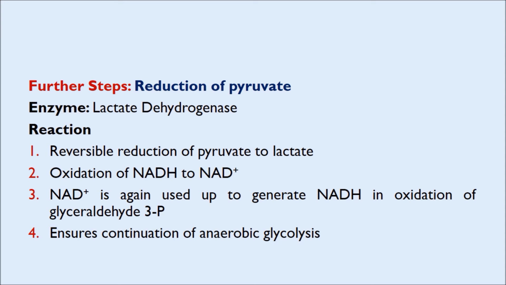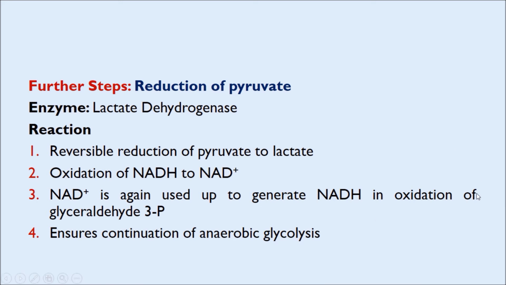Now, once NADH is oxidized to NAD+ along with the reduction of pyruvate to lactate, the NAD+ will again be utilized in the oxidation of glyceraldehyde 3-phosphate to generate NADH. And the same NADH will again be used in this step to form NAD+. The oxidation of NADH to NAD+ and subsequent reduction of NAD+ to NADH, to again get oxidized to NAD+, takes place continuously, and this ensures the continuation of anaerobic glycolysis.